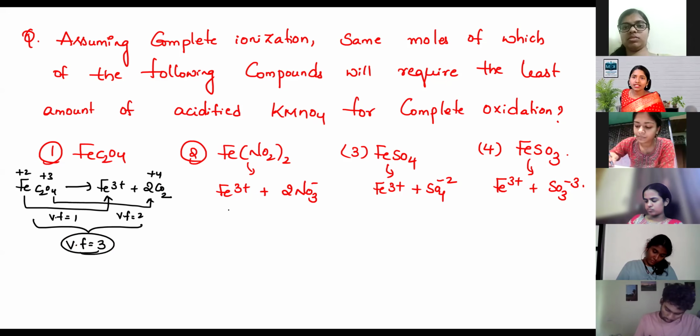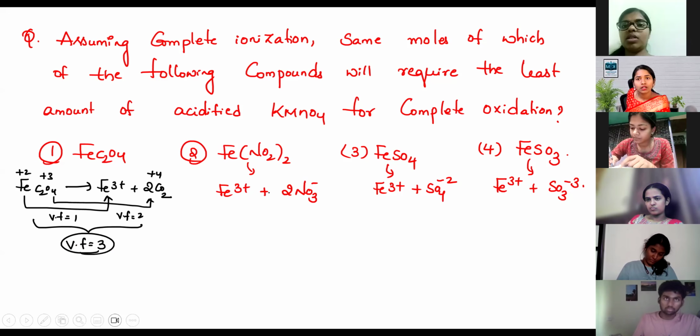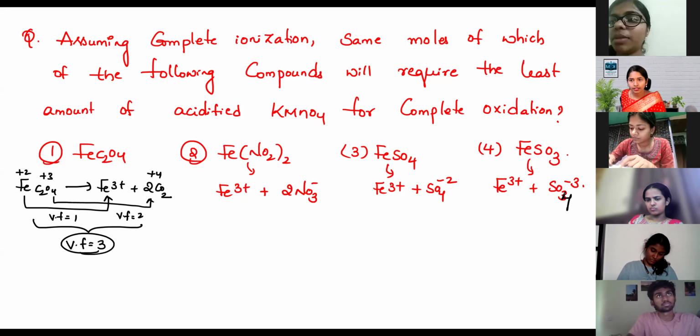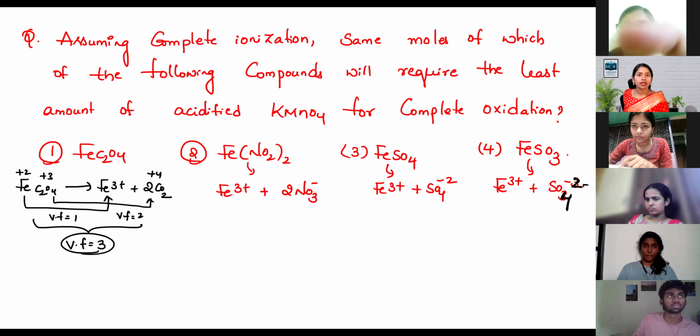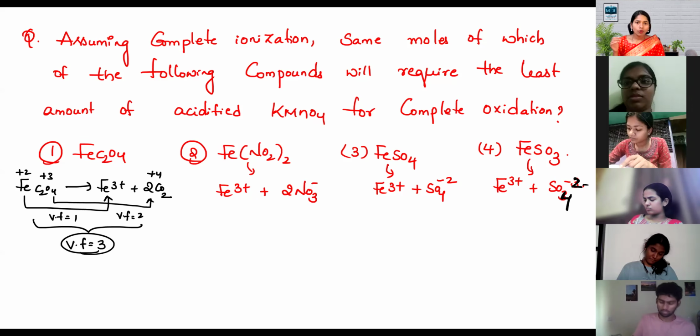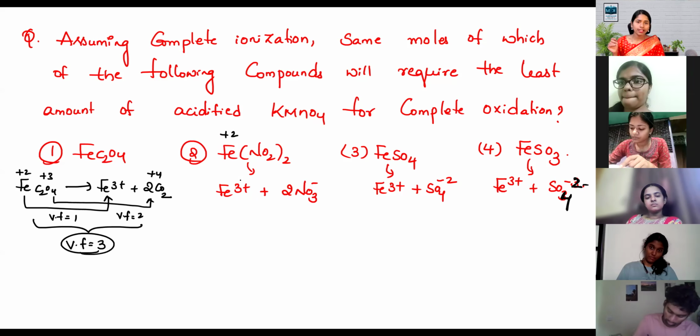Next, for this one count the valency factor. Pratisha, tell me what happened. Ma'am, in the fourth option, FeSO3, Fe is correct. Okay, right. Good girl. Now, Fe2+ is changing from +2 to +3. So valency factor here is 1 for this.